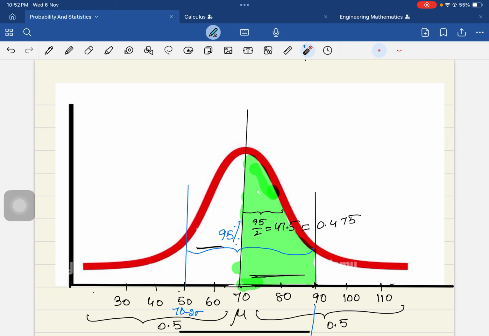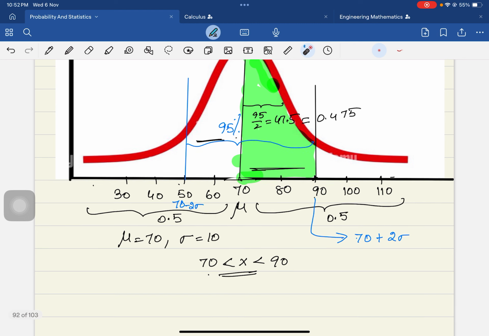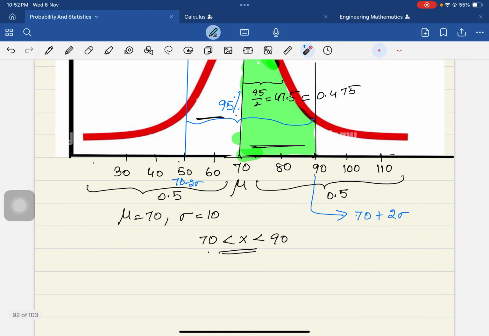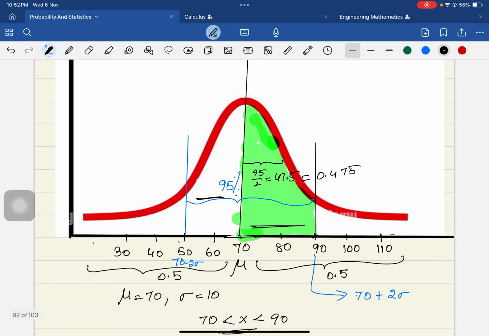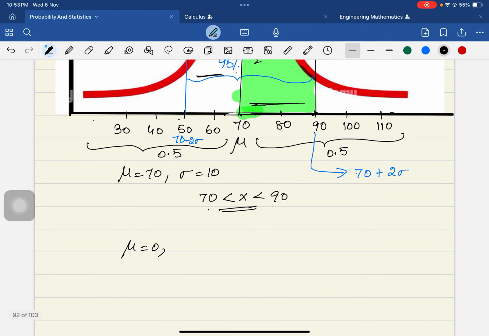Now let us see this same concept if I wanted to change it in a different way. That means I write this mu as 0. Let us now write down that mu is equal to 0. When I want to change this total scale, because the calculation like this is a bit difficult, to make the calculation easier the scientists have introduced another distribution, which is called the standard normal distribution.